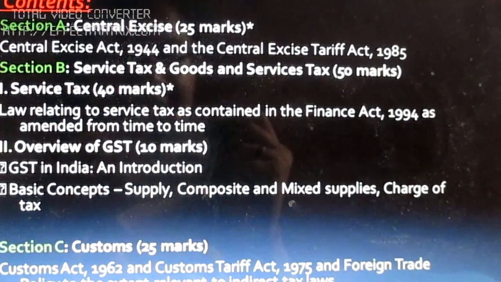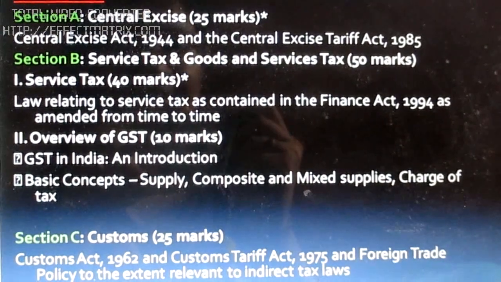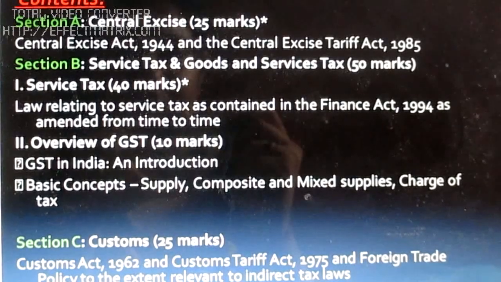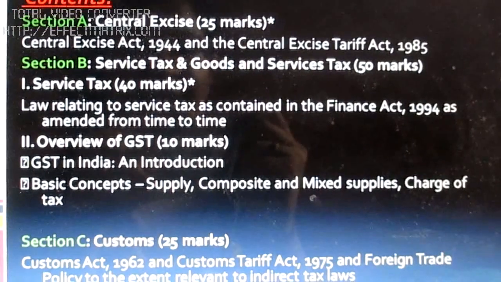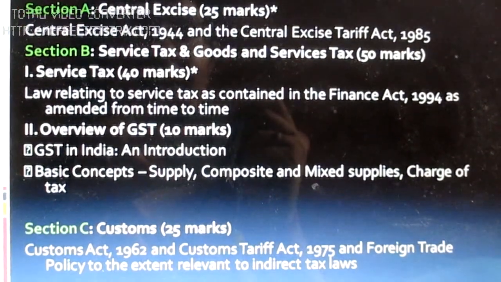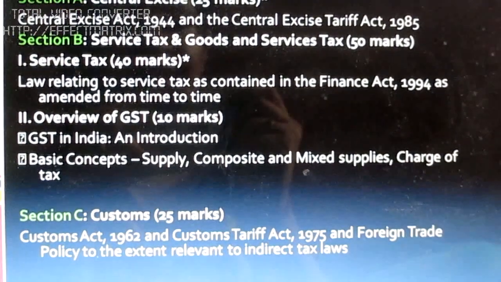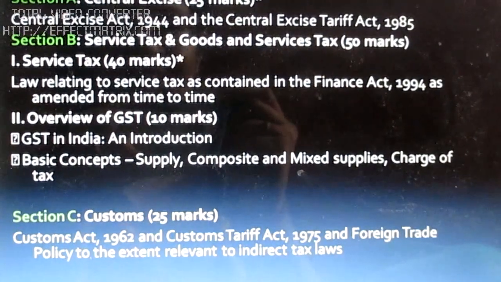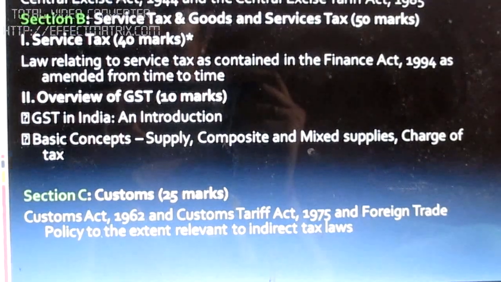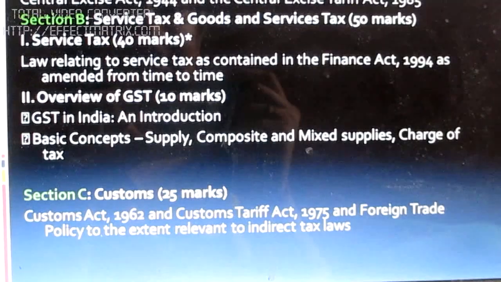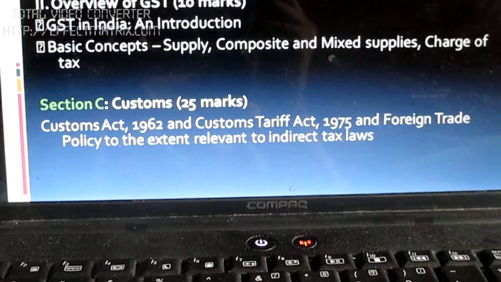The third part, as we can see, is charge of tax. Here ICAI can ask us about the different taxation provisions that will be applicable, different rates of taxation on goods as well as on services. As already defined under the GST law, there are 6 rates for supply of goods and 4 rates for supply of services. That will be discussed in detail in my next video, which will be a deep insight into GST for ICAI CA Final November 2017 Paper 8. The third part will remain same, Customs.